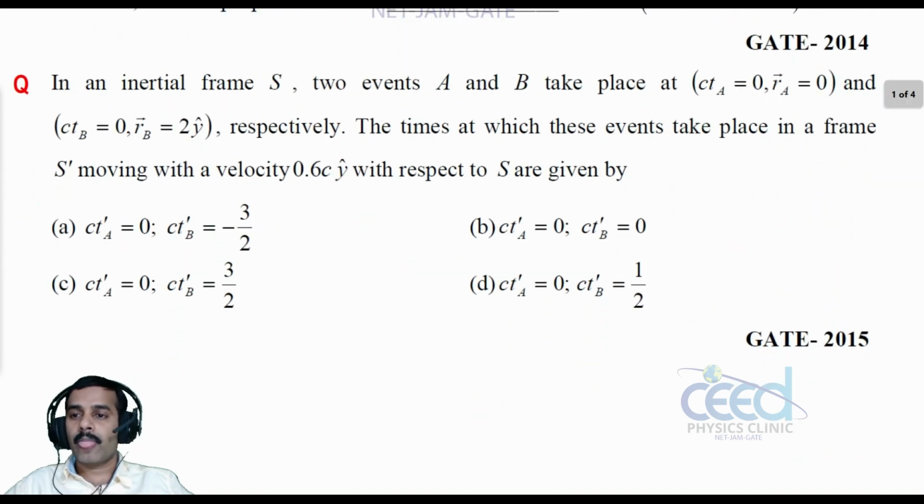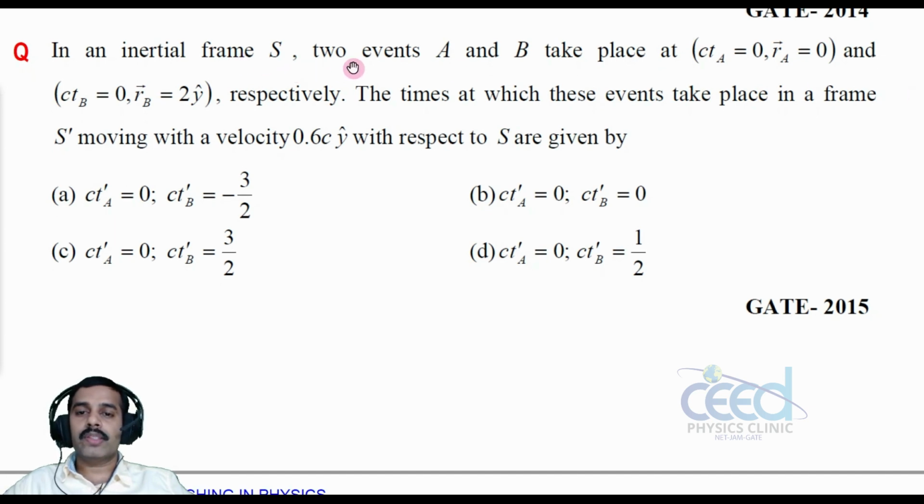The problem is, in an inertial frame S, two events A and B take place at ctA is equal to 0 and rA is equal to 0, and ctB is equal to 0, rB is equal to 2 y cap respectively. The times at which these events take place in a frame S dash moving with a velocity 0.6 c y cap with respect to S are given by, right? So we need to solve for t dash and y dash, right?